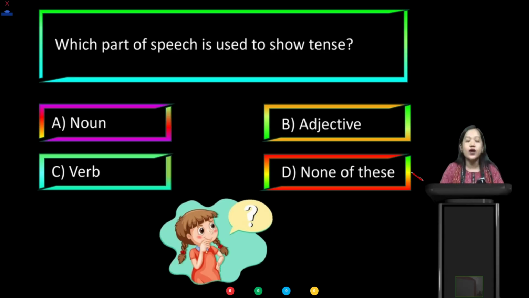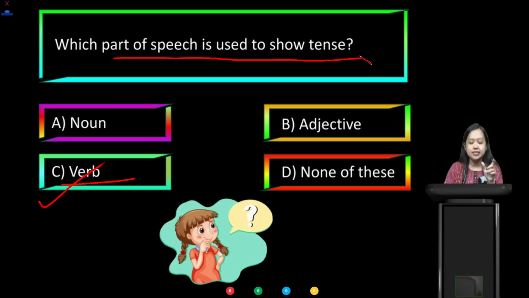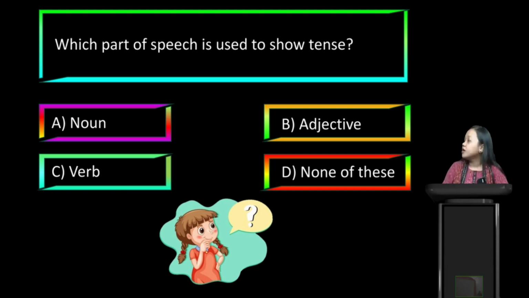As I can see here, most of you have selected the correct answer. So which is the correct answer here, students? Option C. Very good. Verb is our correct answer. So what did we learn in the definition of tense? Tense is a form of verb. This is what we have discussed. So the part of speech used to show tense is the verb, the action word. Very good.